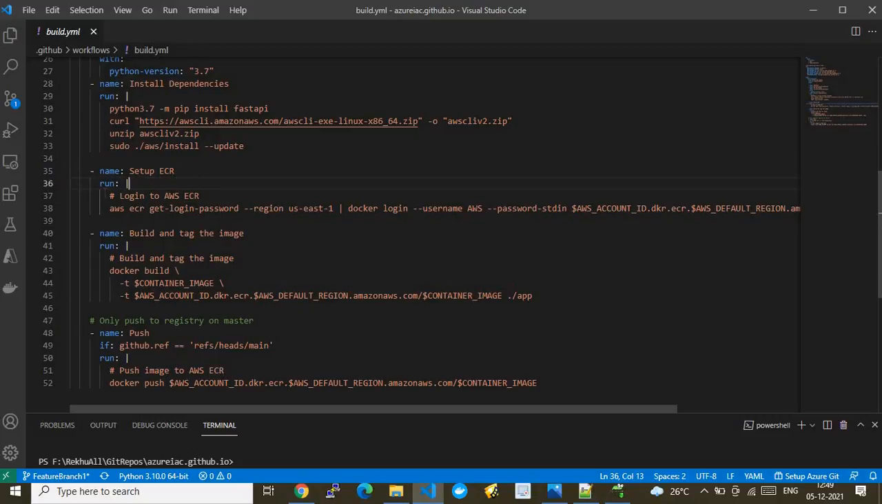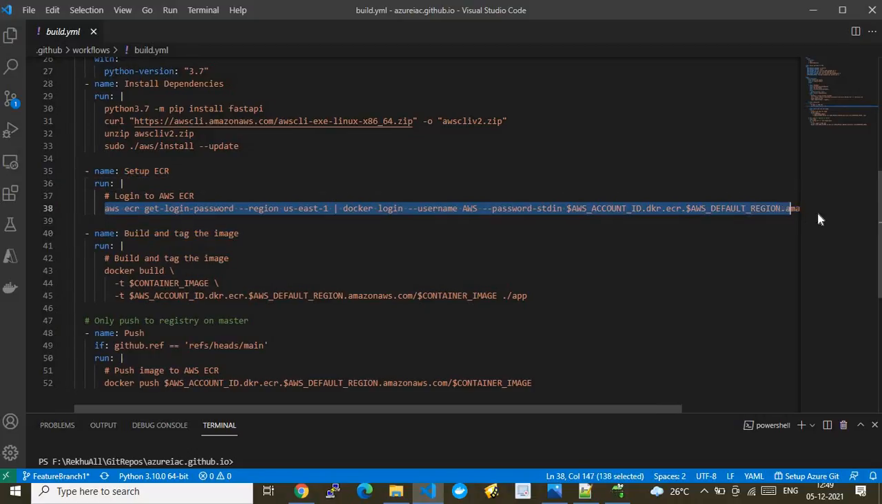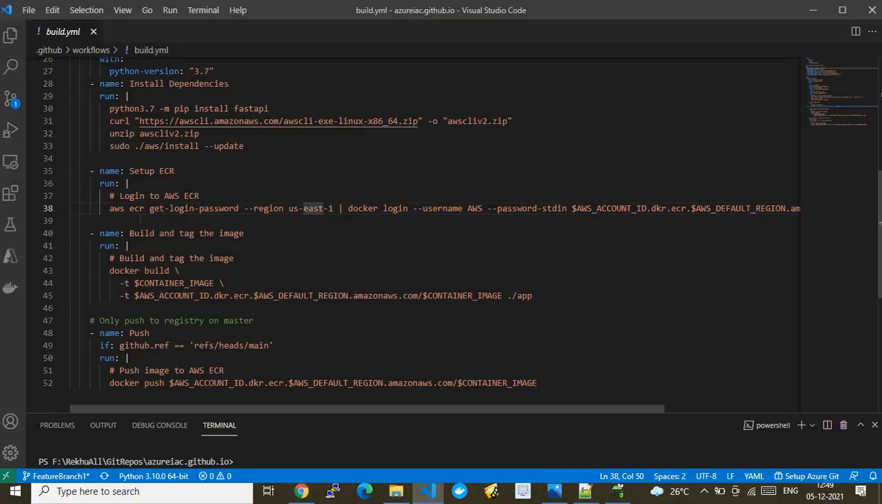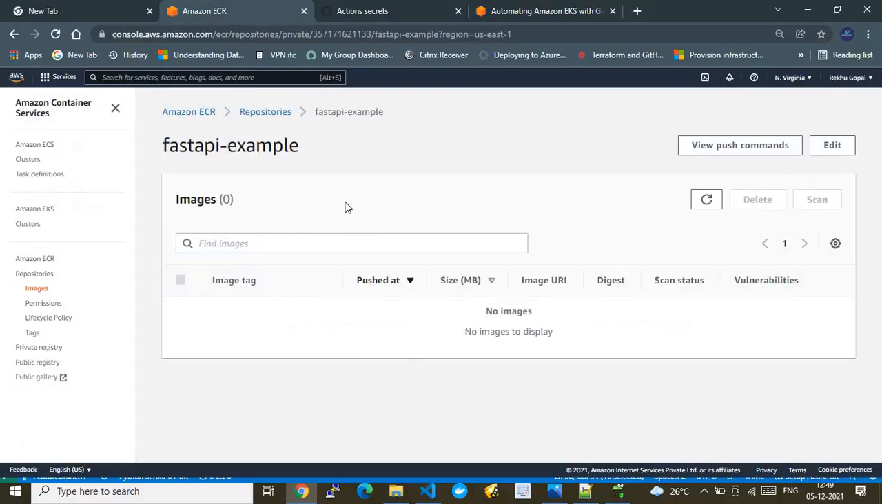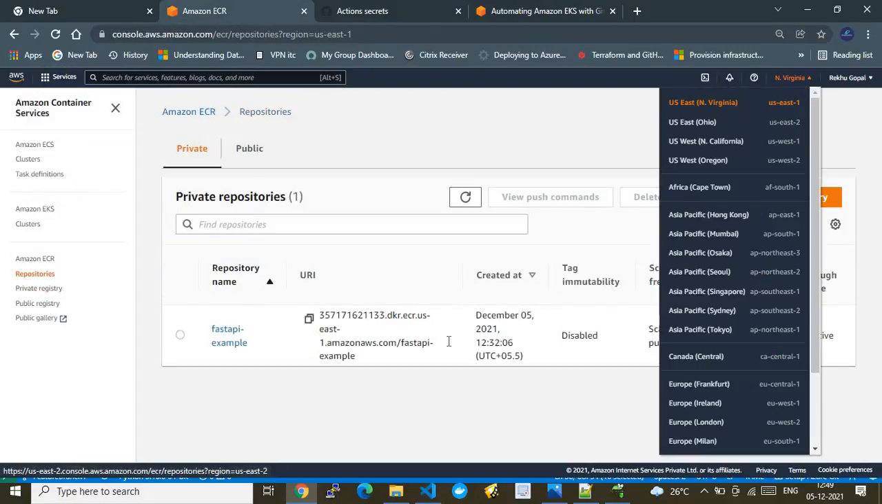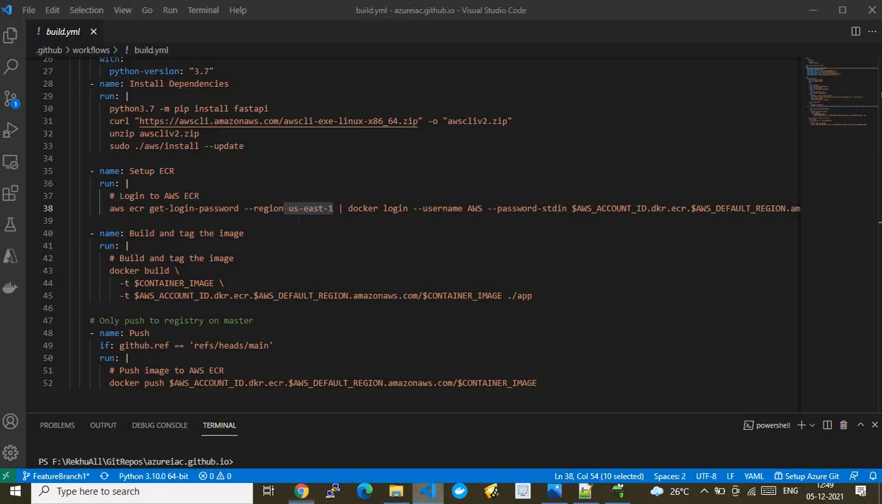So next, this is the setup ECR stage. Here we are running this command to set up access to my AWS ECR, and this is the command which does that. The command here is aws ecr get-login. This is the US East region. For your information, if I step back, this is the repository which is sitting in US East 1. That's the reason the region is US East, and we are using the pipeline.